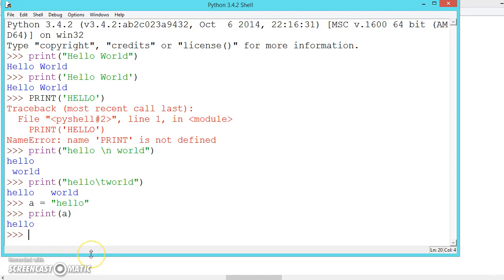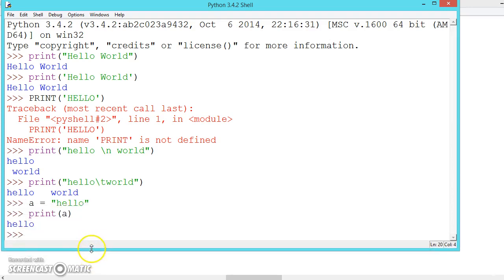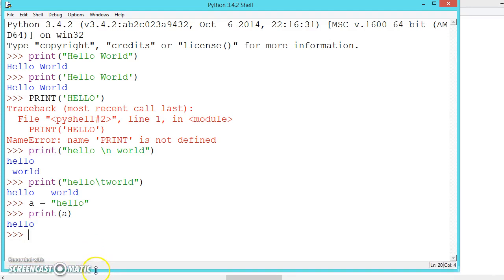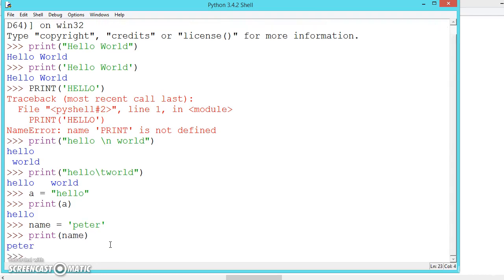The variable name can be anything, like let us say name is equal to Peter. Now print name, it will print the name. But the variable should always start with a letter. It should not start with any other character.